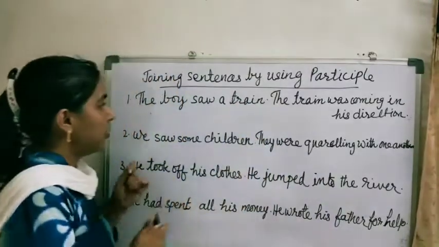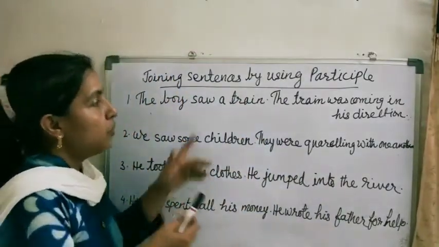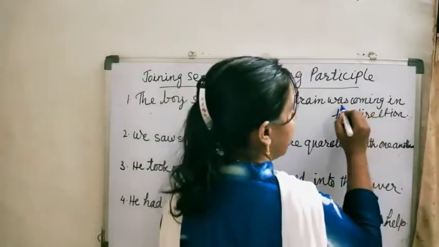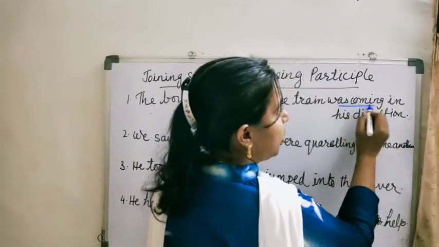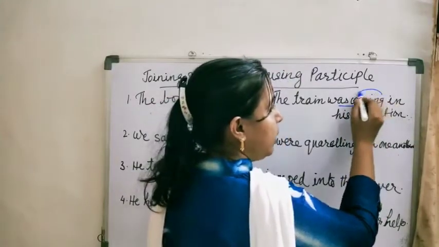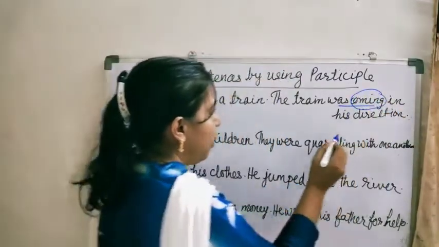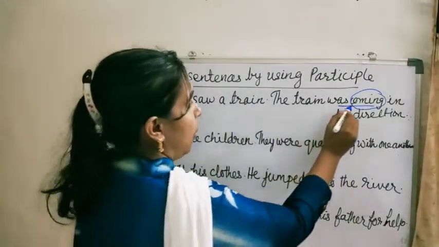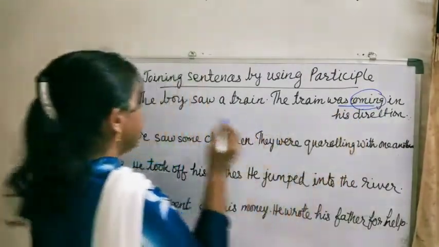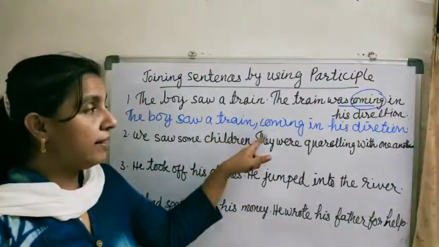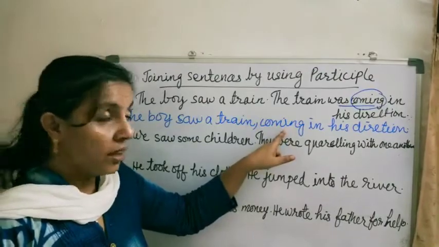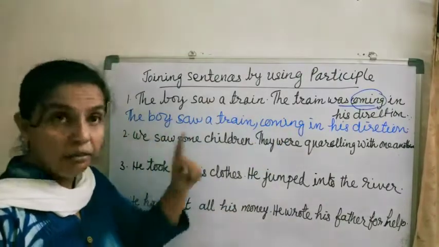The boy, so we can say that the boy saw a train, and you have to see the verb here, was coming. Here we will take only the participle. Got it? So here, the boy saw a train coming in his direction. The boy saw a train coming in his direction. Here coming is a participle, not a verb.